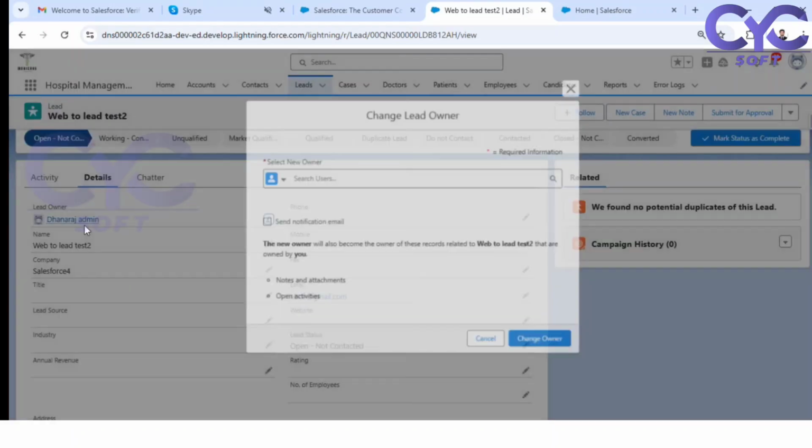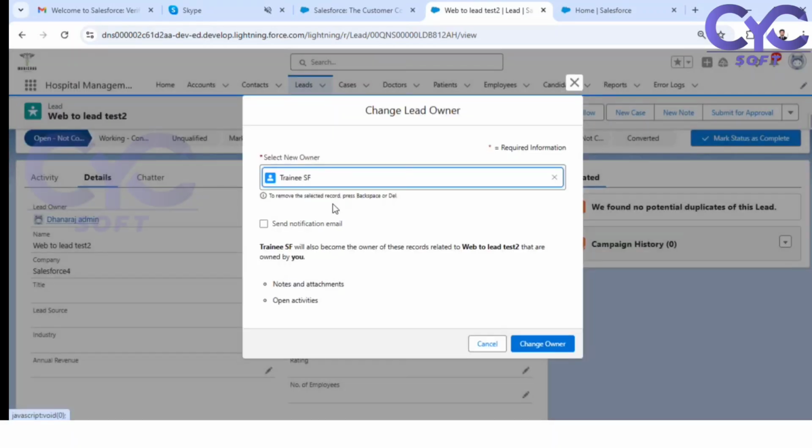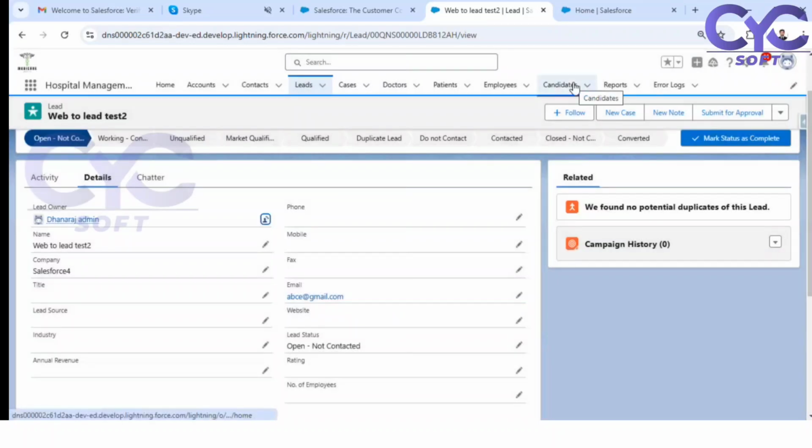So, okay, Dhanraj is the admin, not the user. So I need to change this user to trainee SF. Like this, if we are going to change all these things, it will take a lot of time. He needs to go into the individual record and look into each lead manually, then again reassign to some other person, right? Which should not be like that in a real time scenario.